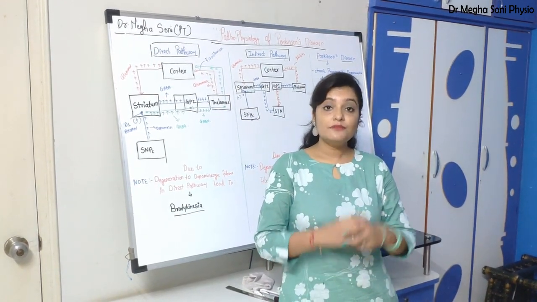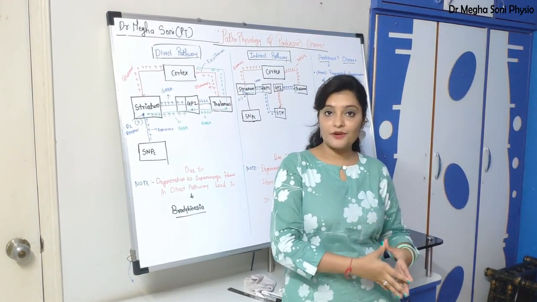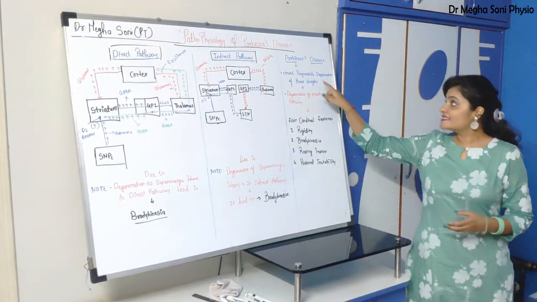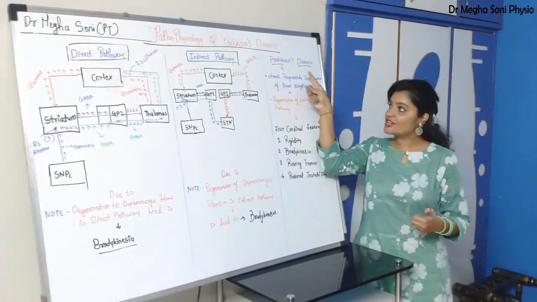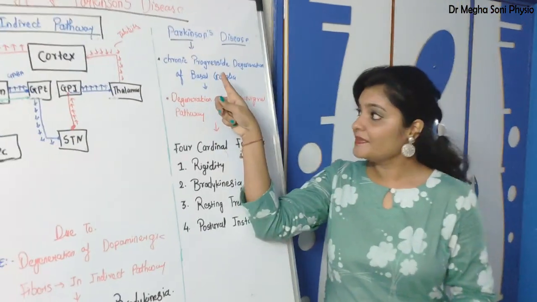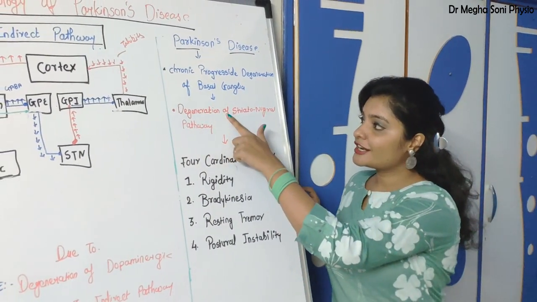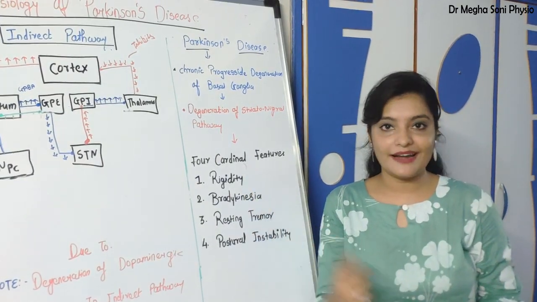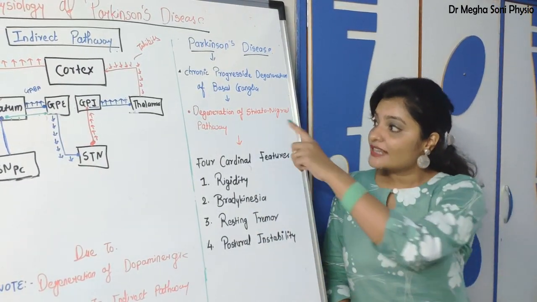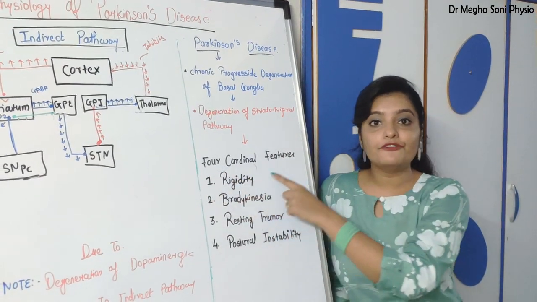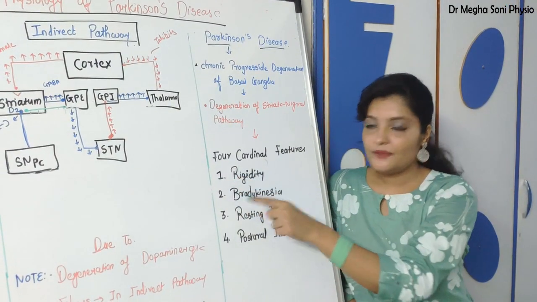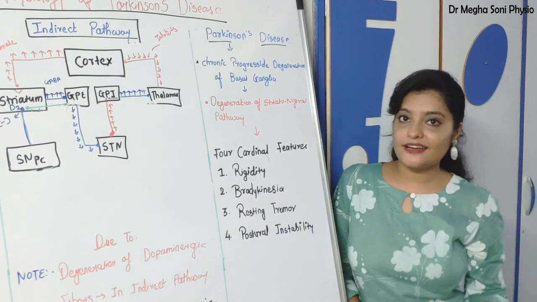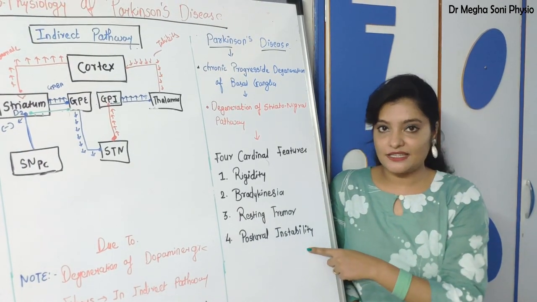Due to degeneration of dopaminergic fibers, you may find 4 cardinal features. It's a chronic progressive degeneration of the basal ganglia, in which you find degeneration of the striatonigral pathway that we have seen in our direct and indirect pathway. First is rigidity, second is bradykinesia, third is resting tremor, and in later stage you find postural instability.